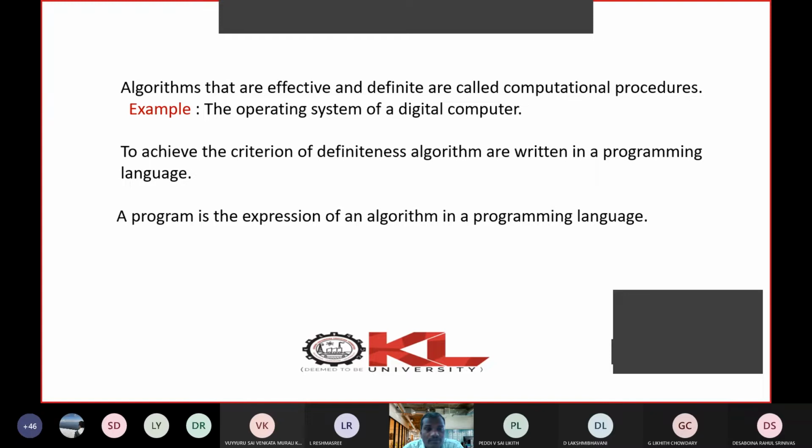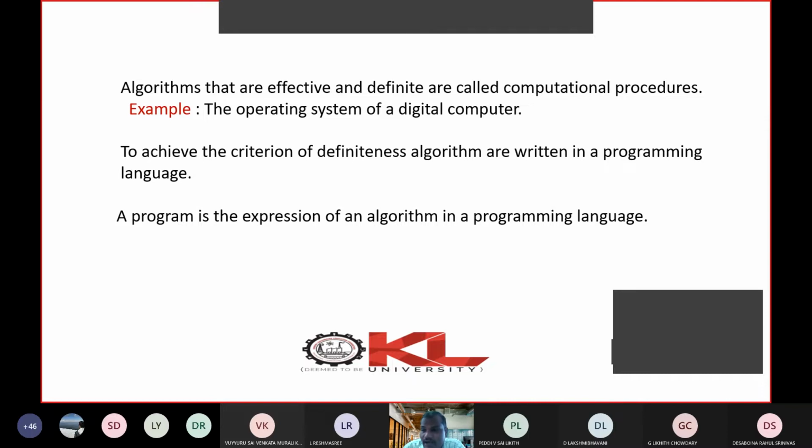Both are the same, but the simple difference is that a program is a sequence of instructions expressed using a particular programming language, either C, C++, Java, like that. So it is following some sort of syntax and semantics, all the language properties.